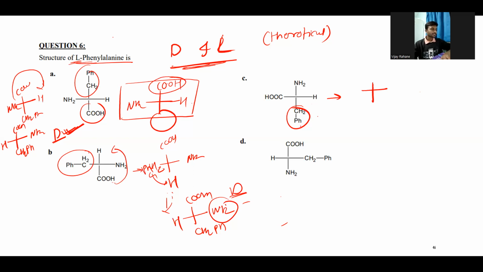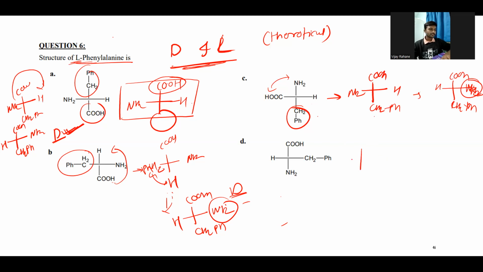L amino acid. So in this one, we first interchange between these two. So NH2, COOH, the hydrogen and CH2PH will remain as they are. And in the second interchange, obviously these two are grouped in the position, so we need to change these two: CH2PH, COOH. See here also the NH2 group is on the right hand side. That is, this is the structure of the D amino acid.